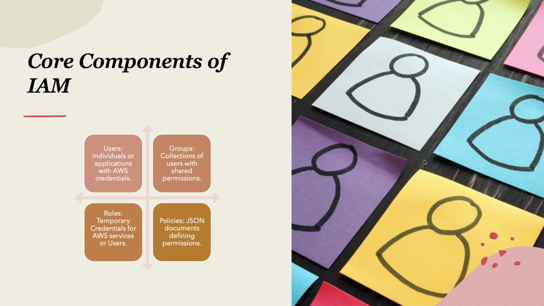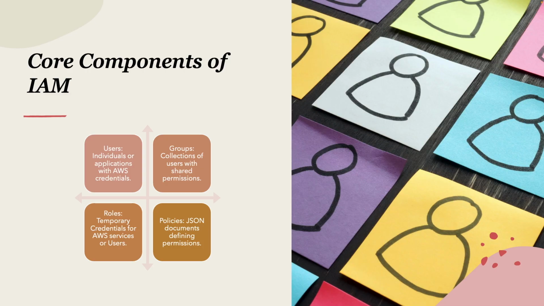For example, some AWS services need to perform actions on your behalf. To do so, we will assign permissions to AWS services with IAM roles. Generally, the common roles we have are the EC2 instance role and the Lambda function role. This EC2 instance role has permission to collect data from an S3 bucket. This is how roles work.